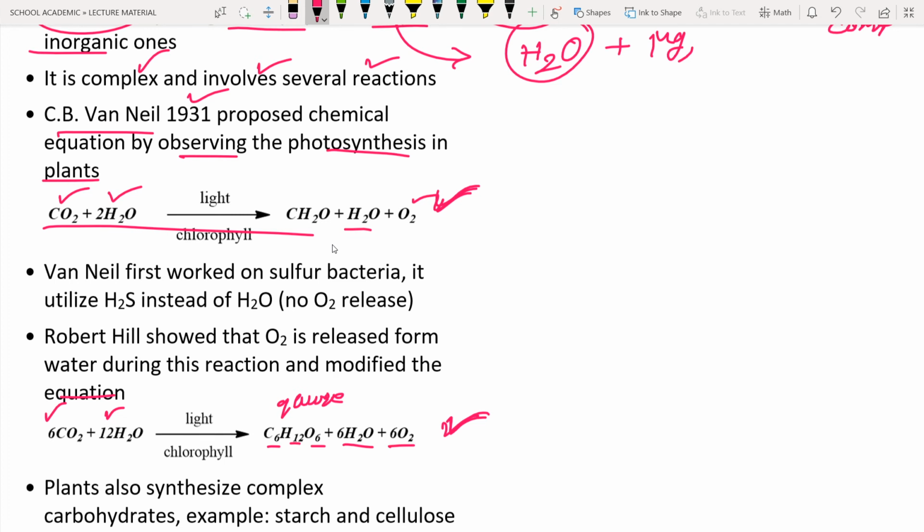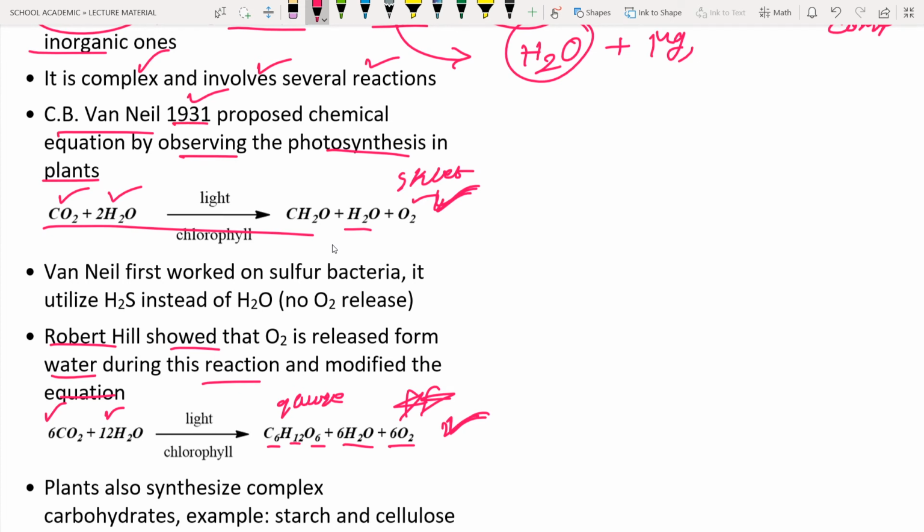So this is a perfect reaction. This is a perfect chemical reaction. This is the skeleton reaction of photosynthesis. Okay, this perfect chemical reaction was proposed by Robert Hill. He showed that oxygen is released from the water during this reaction and modified the equation proposed by C.B. Van Niel in 1931.